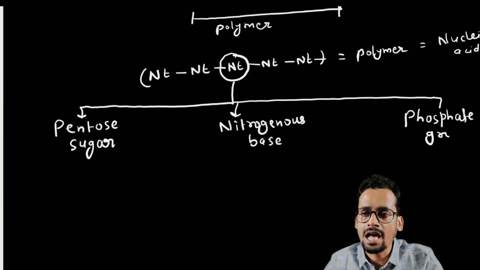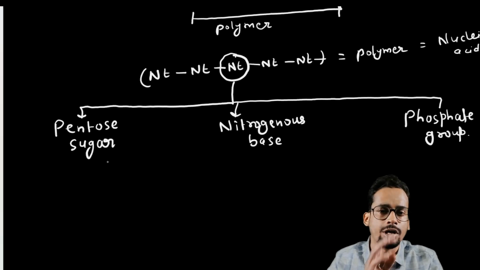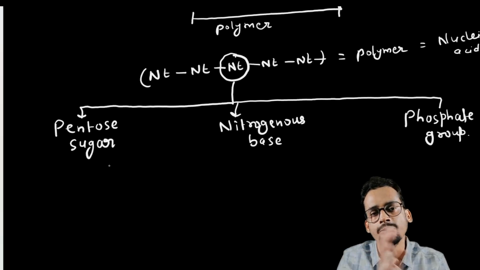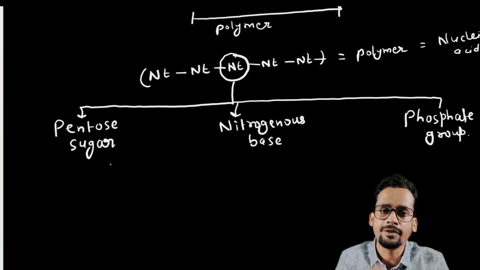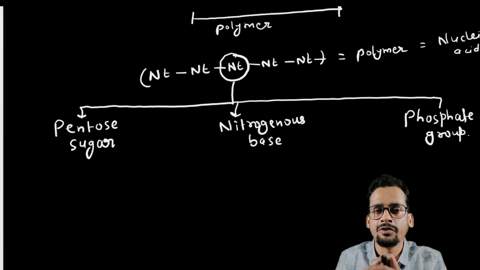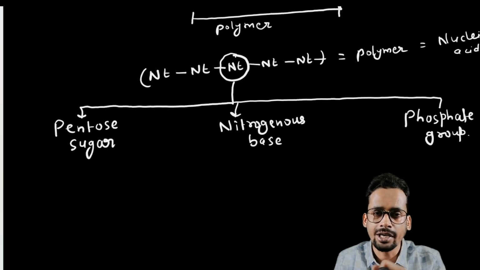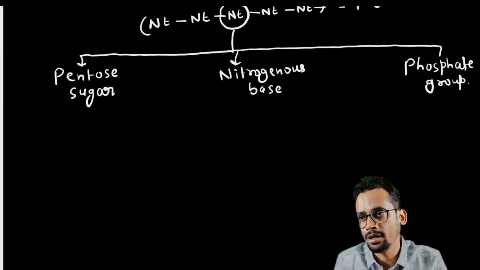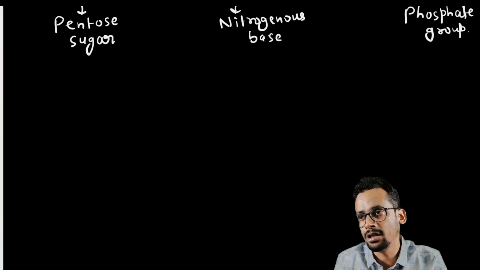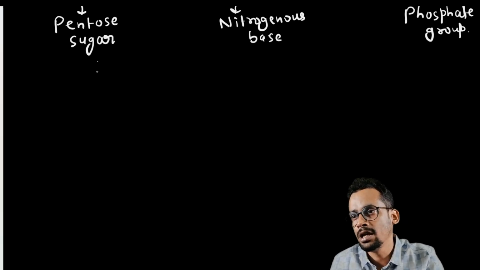Okay, so I'll start from pentose sugar, then we'll move towards nitrogenous base, then we will move towards phosphate group, and together we will try to combine all of this together to form DNA. Okay, let's move forward. So I'll start with pentose sugar.